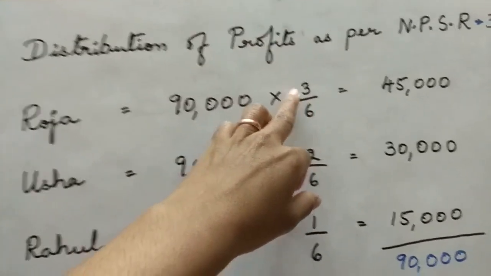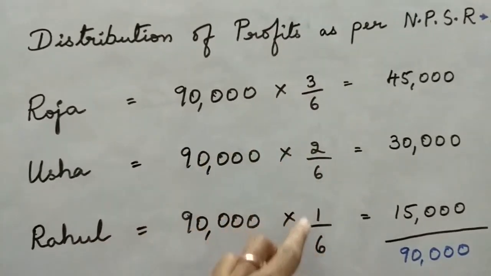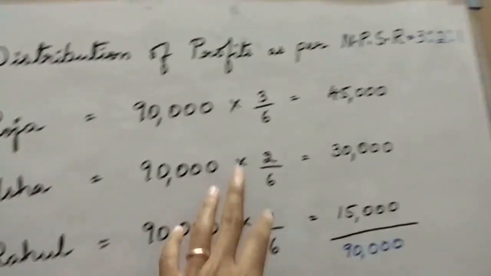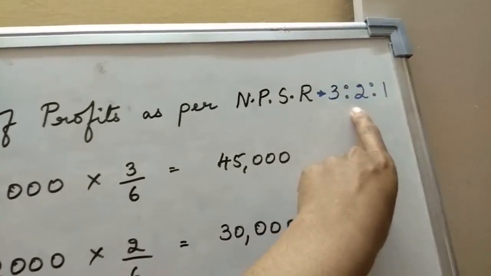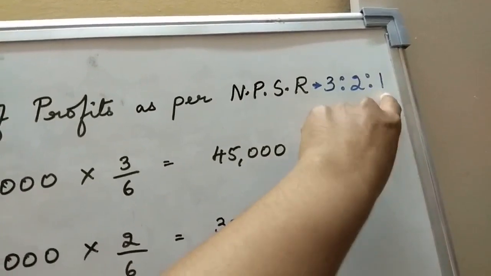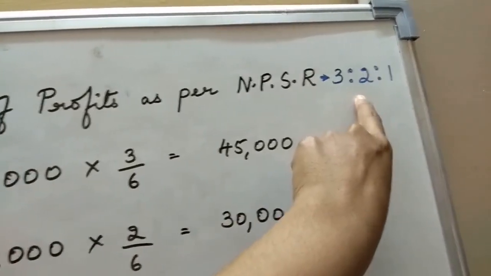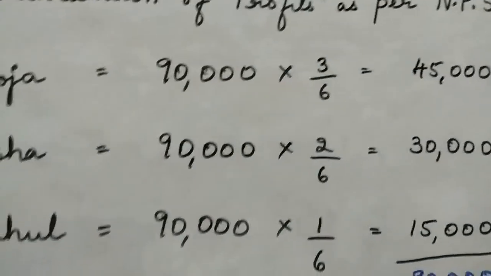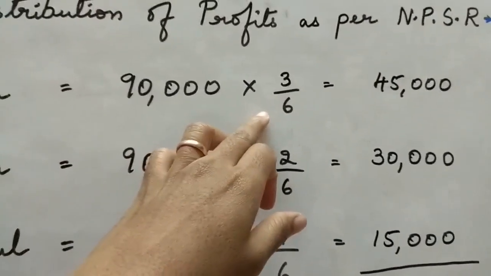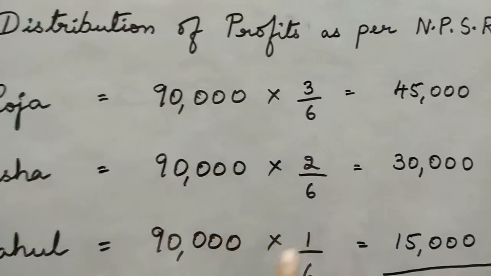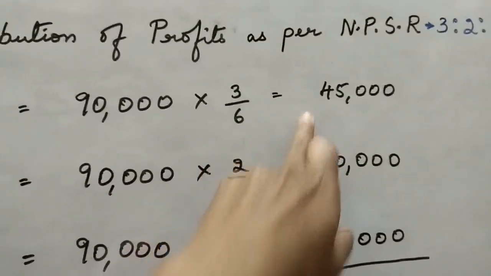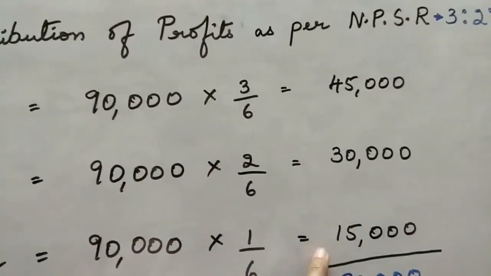Now you just observe, I've taken 3 by 6, 2 by 6 and 1 by 6. The 6 is nothing but the total of these added, 3 plus 2 plus 1. So 90,000 into 3 by 6, 90,000 into 2 by 6 and 90,000 into 1 by 6 gives me 45,000, 30,000, 15,000.